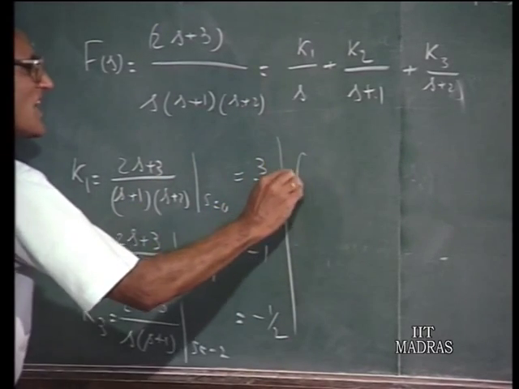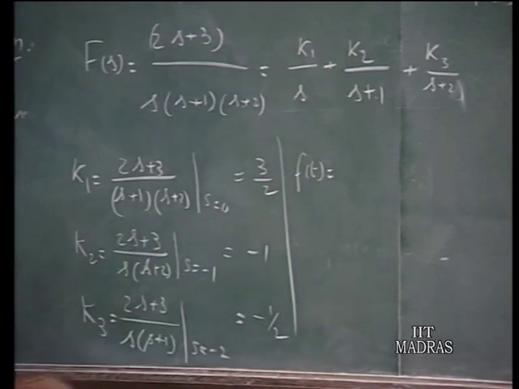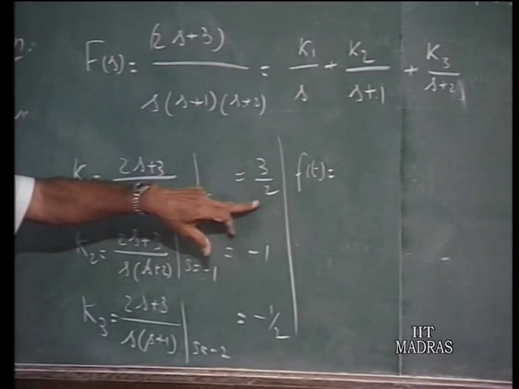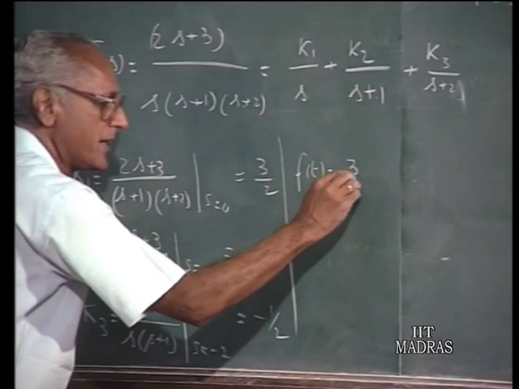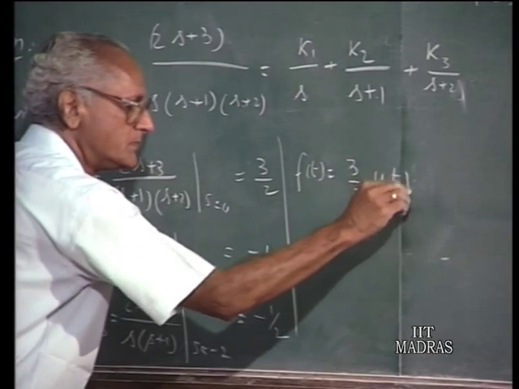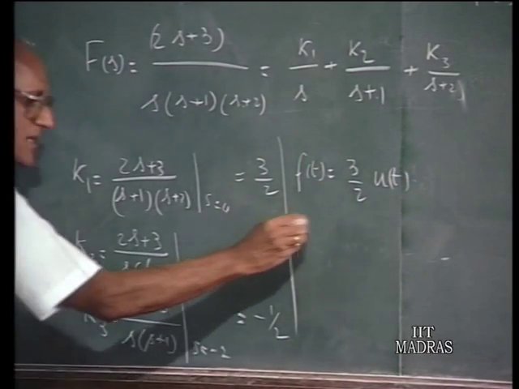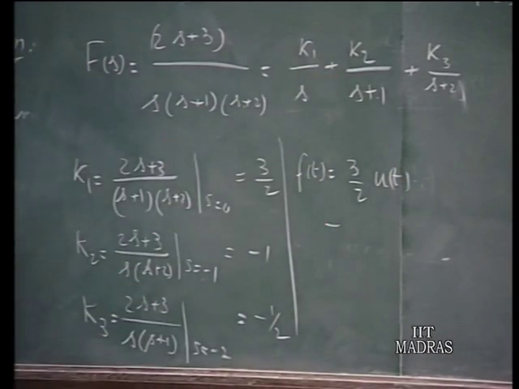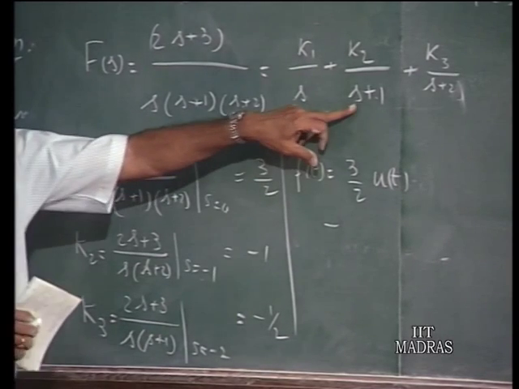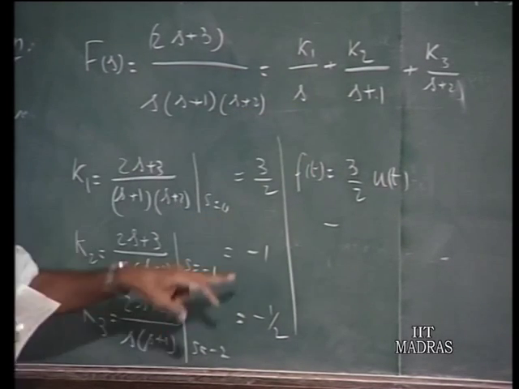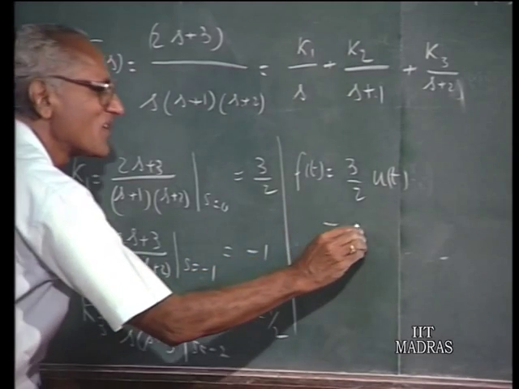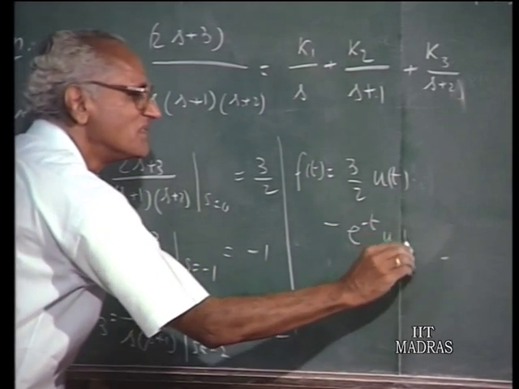So, from this, f(t) can be obtained as follows. k1 by s, 3 by 2 upon s, corresponds to 3 by 2 u(t), plus k2 upon s plus 1, this corresponds to k2 e to the power of minus t, k2 is minus 1, therefore, minus e to the power of minus t u(t).